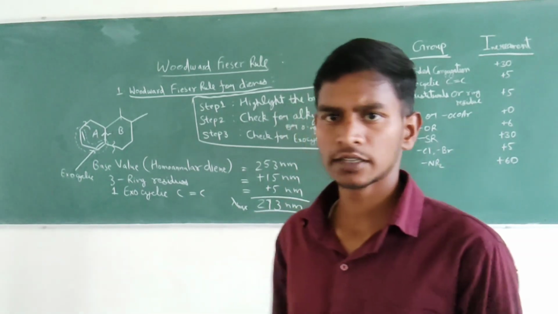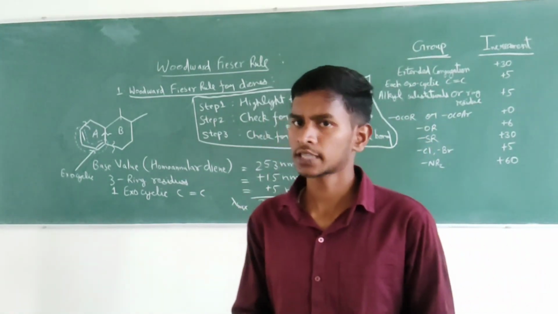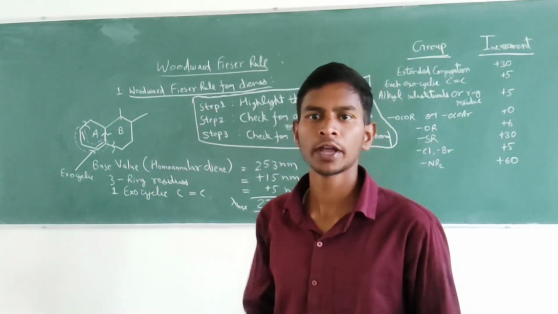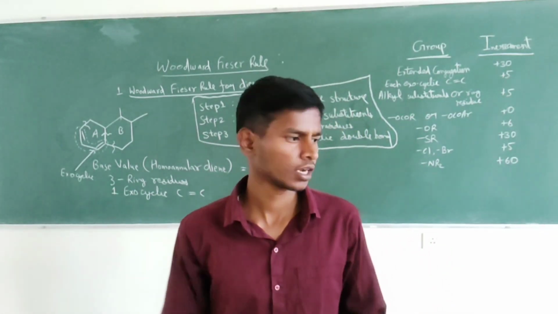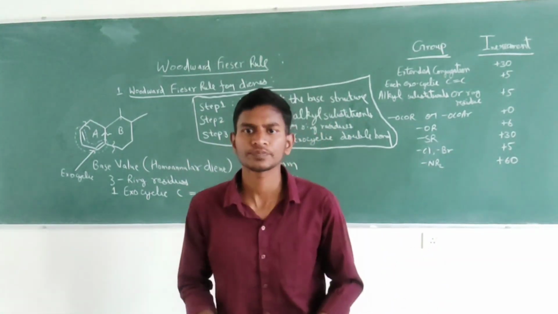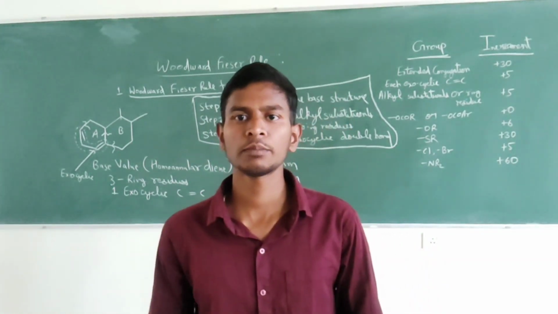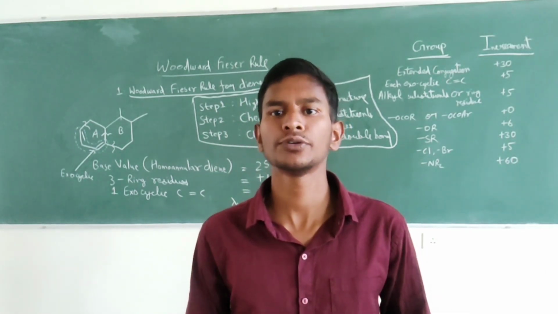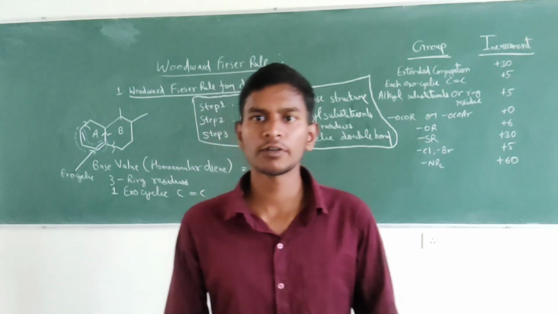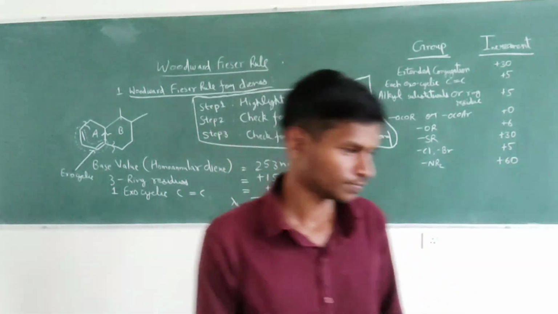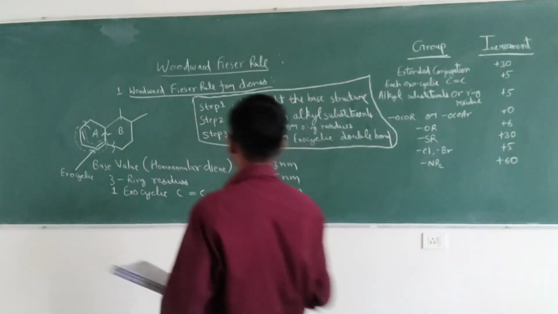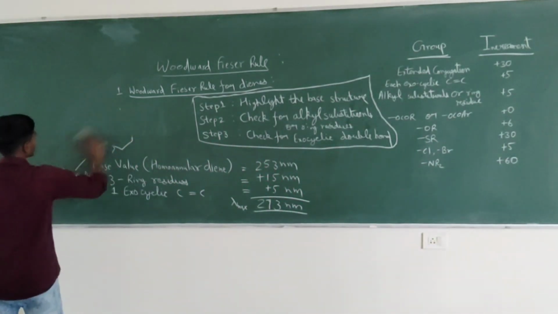So this is how we can calculate the lambda max values for dienes. We have discussed the acyclic diene, and this is the cyclic diene, also a homoannular. In the same way we can take heteroannular. I will give two examples for practice at home, so that you can confirm whether you have understood or not. For the practice purpose, I am giving two structures. You can calculate by your own.